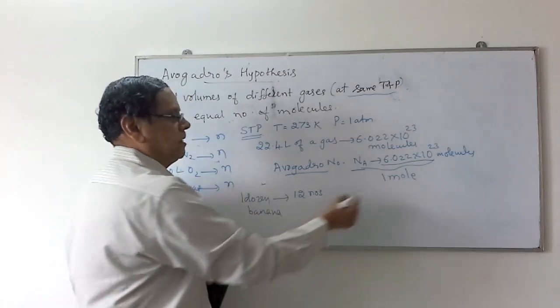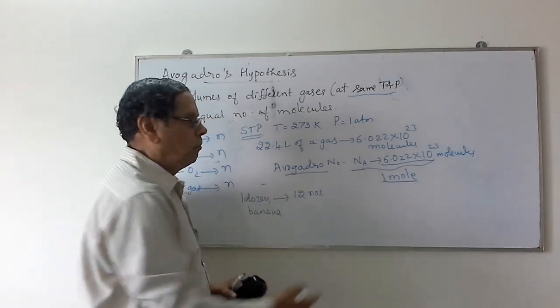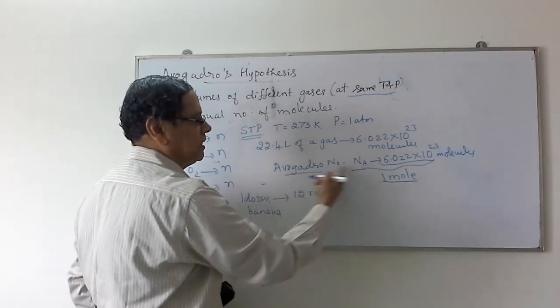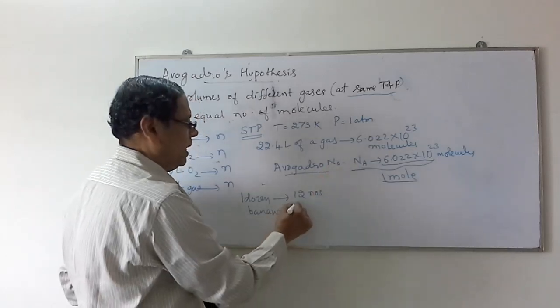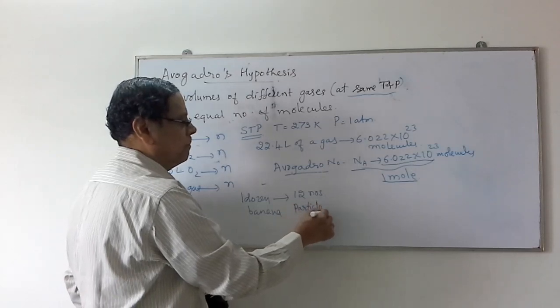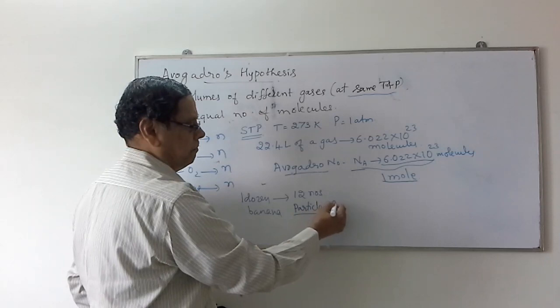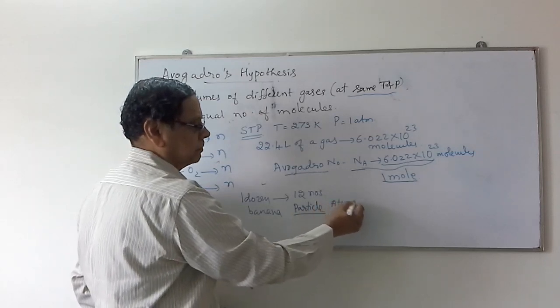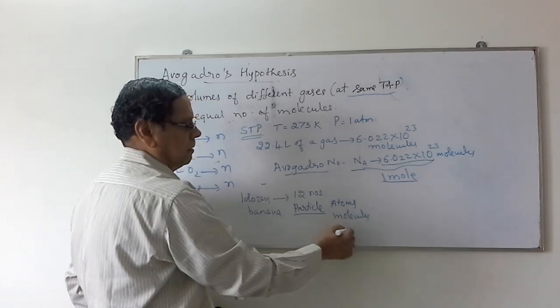For any such material, we can apply this concept of mole. 1 mole always indicates the Avogadro number of particles. This particle may be applicable to any type of material, maybe atoms, molecules, etc.